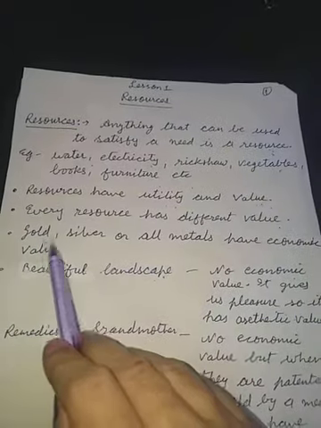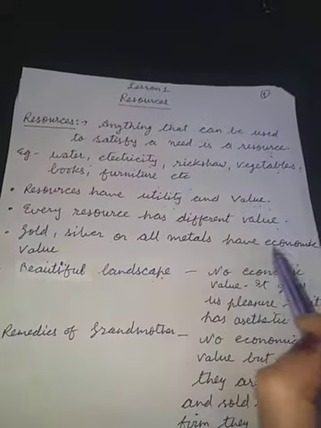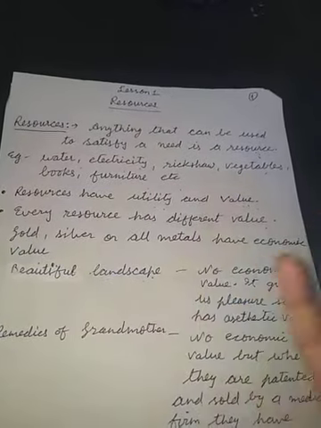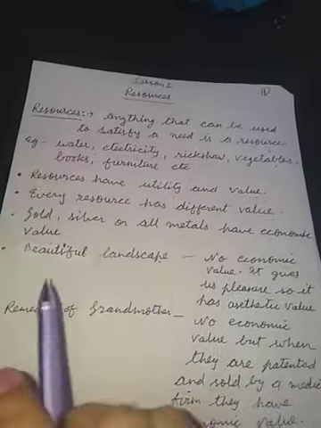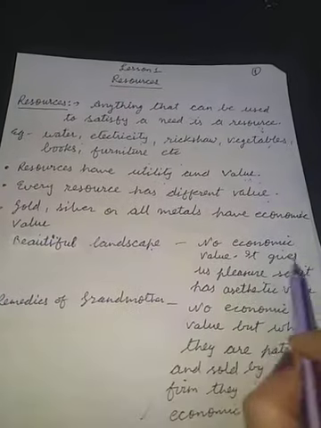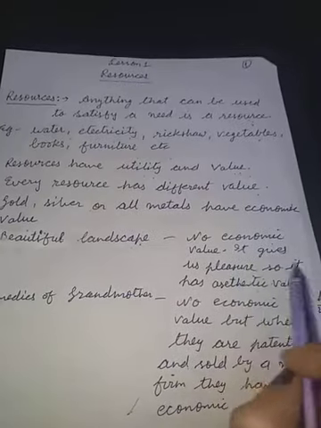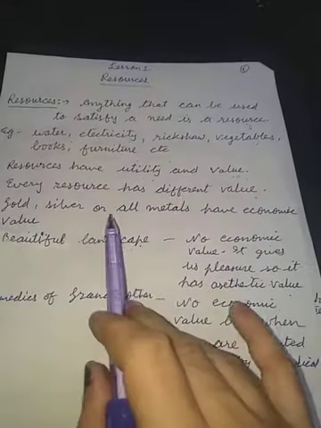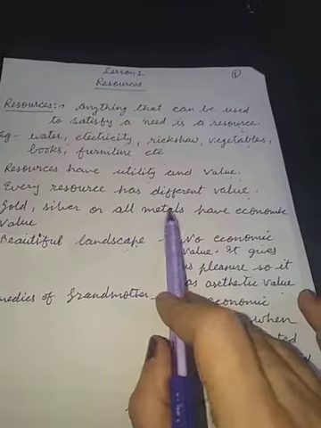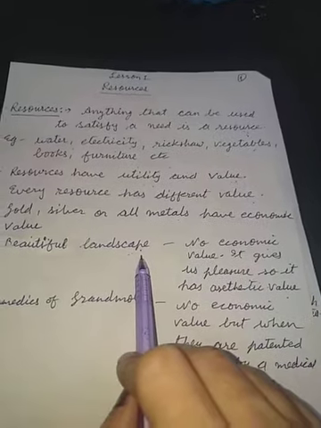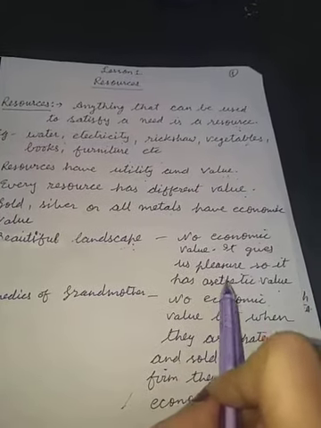For example, gold, silver, or all metals have economic value. Gold, silver, and metals give us money. Now, a beautiful landscape does not have economic value. It gives us pleasure, so it has aesthetic value. So metals have economic value. A beautiful landscape does not have economic value. It has aesthetic value because it gives us pleasure.